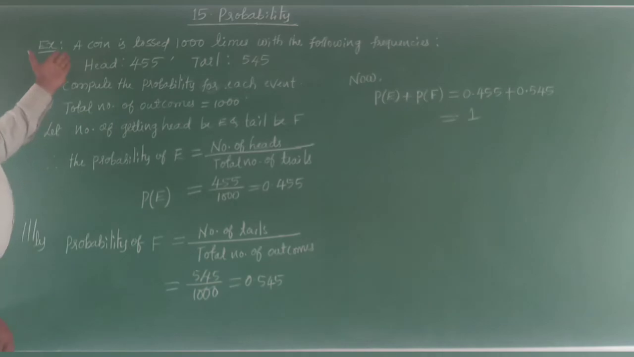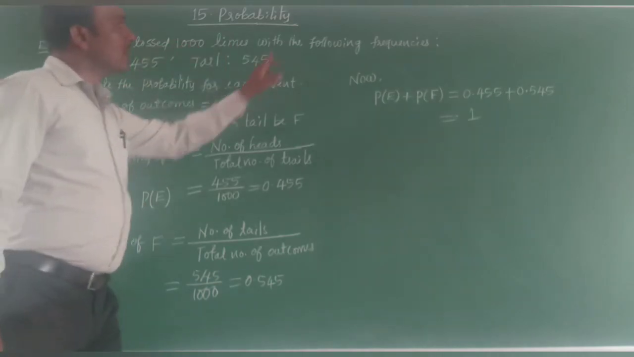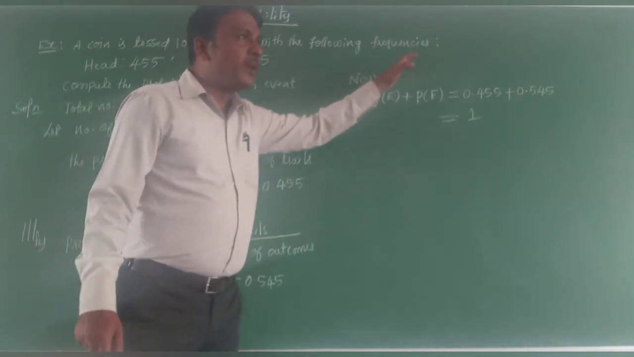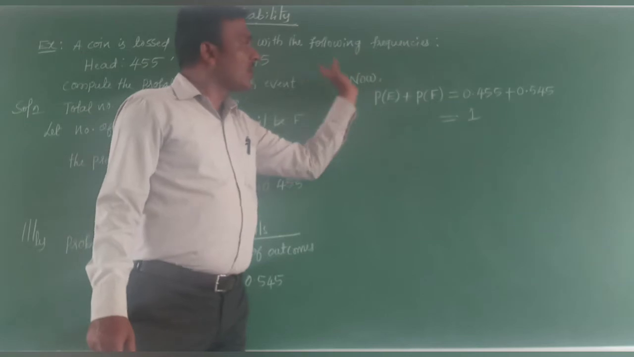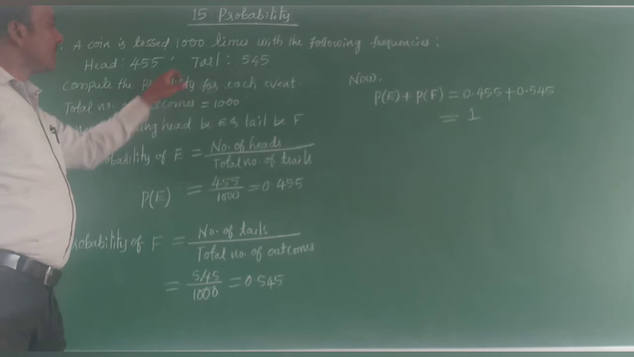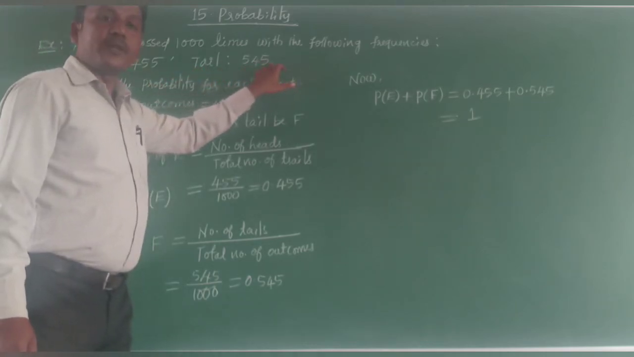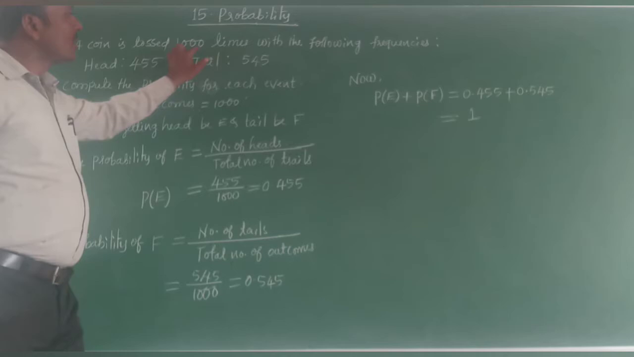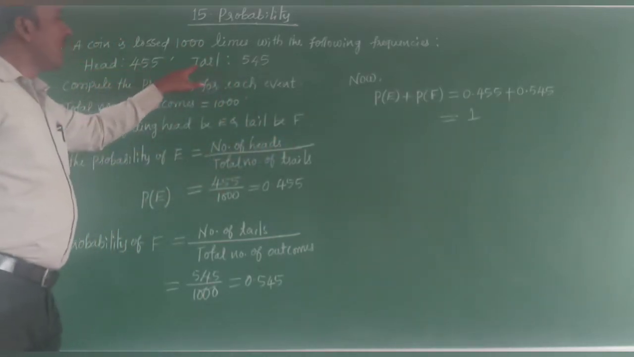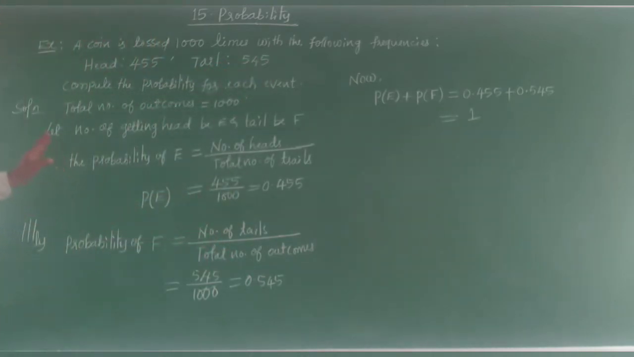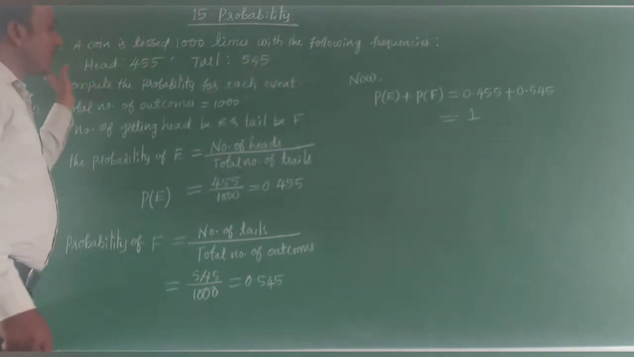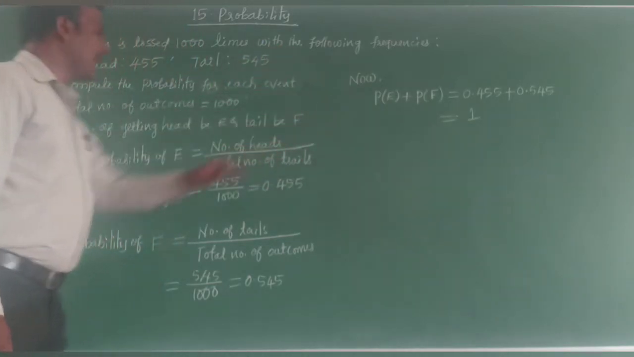Example number 1: a coin is tossed 1,000 times with the following frequencies. Frequency is nothing but how many times the particular entry or particular number occurs. Head 455 times, tail 545 times. A coin is tossed 1,000 times. The following frequencies are: head occurs 455 times, and tail 545 times. Compute the probability for each event, means find the probability for each event, head and tail.